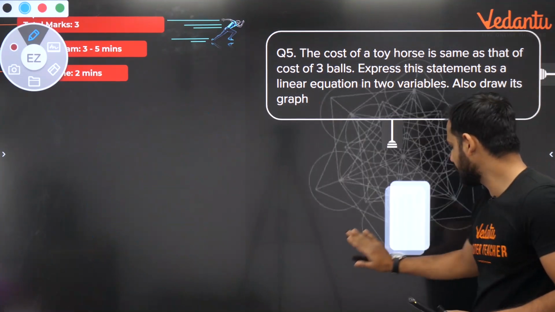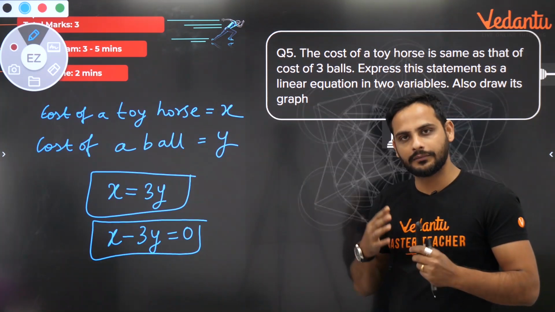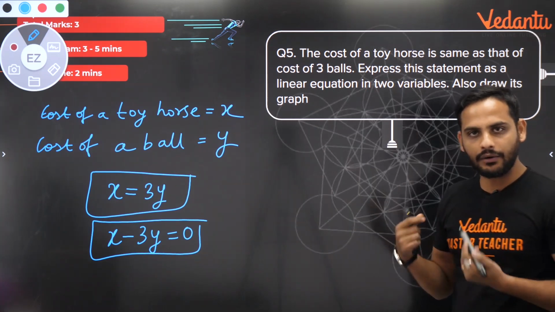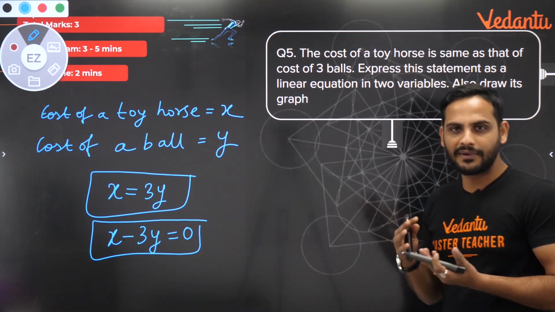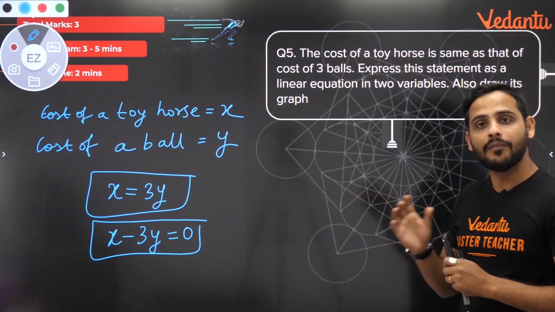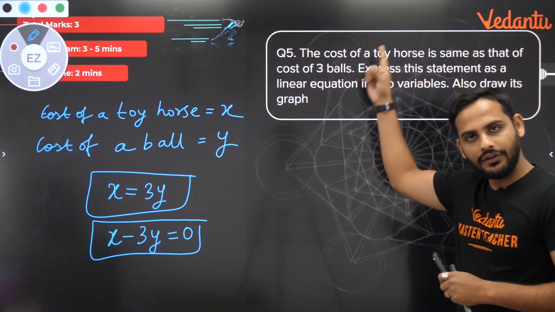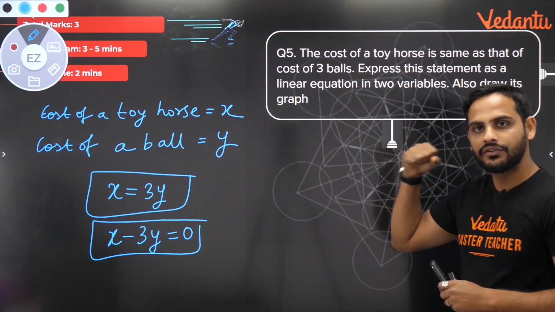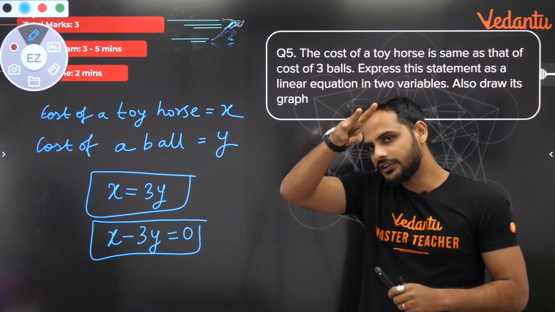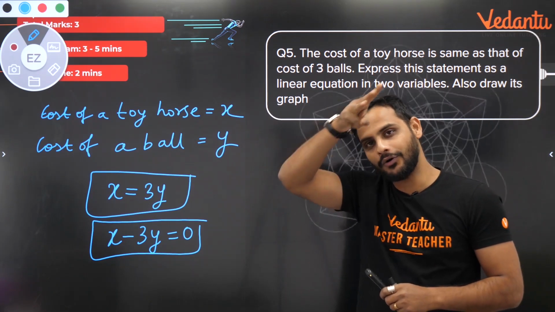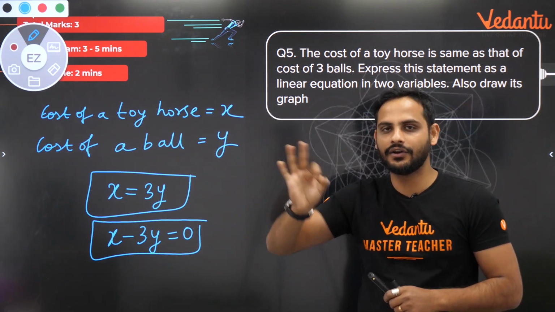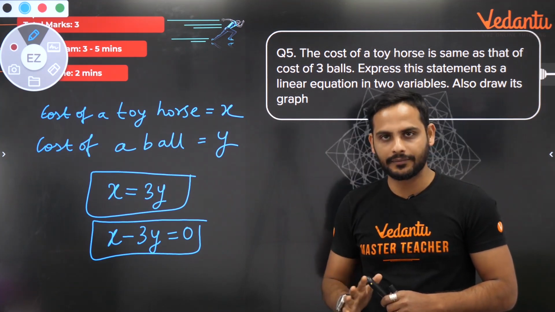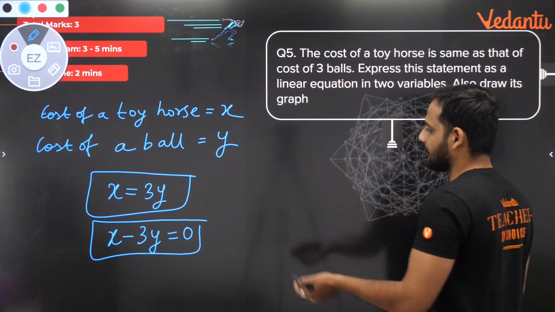But for safety purposes, I would always say find out 3 points, because sometimes you might make a plus minus mistake, and you might get a point somewhere else. Now you will be able to see the line, but you will not be able to figure out whether that is correct or not. So if you have got 3 solutions and all 3 are collinear, lying in a straight line, definitely your answer is correct. So always I would suggest drawing 3 points. Okay bachcho, so now this is the equation. Let us find out 3 solutions.